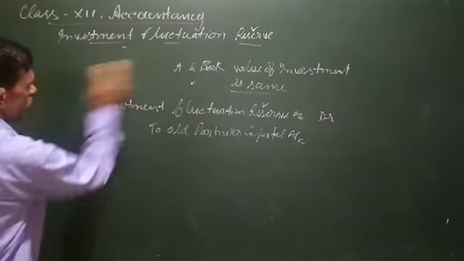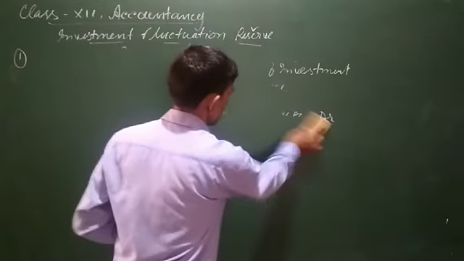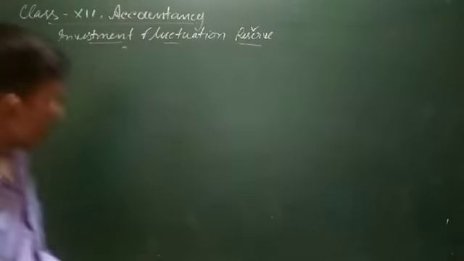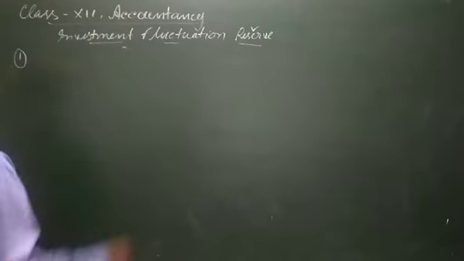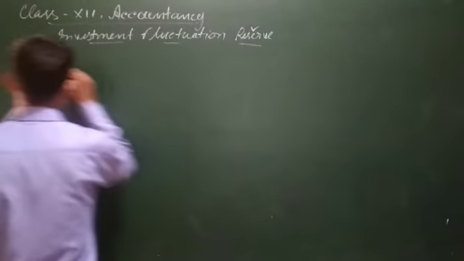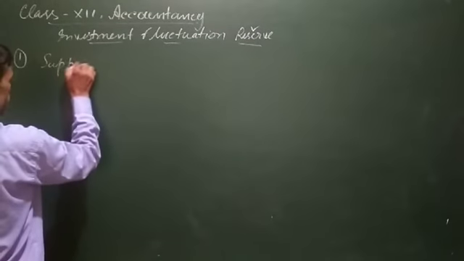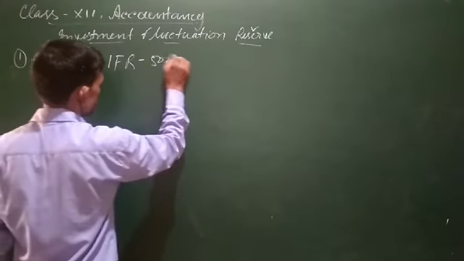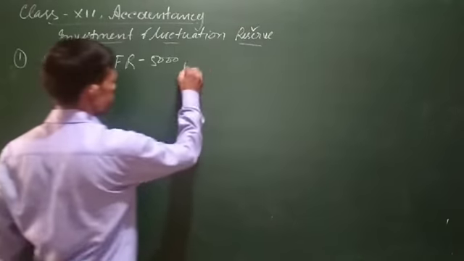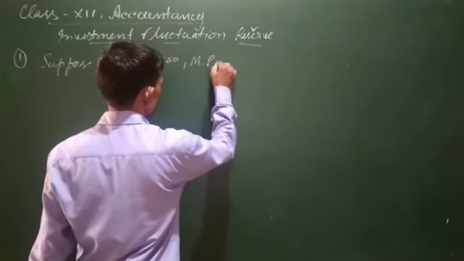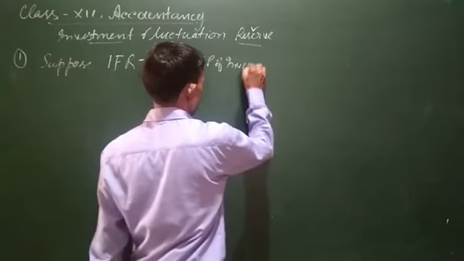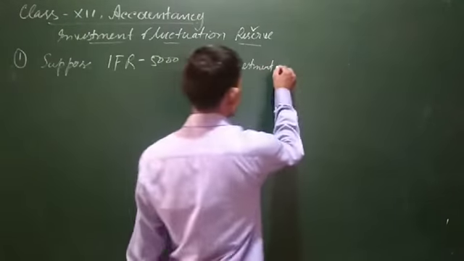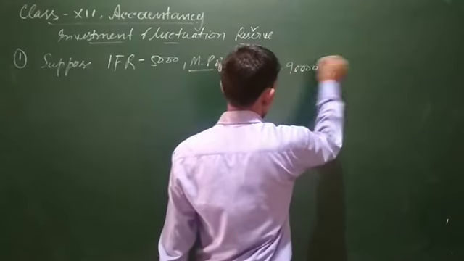Now, assuming that the book value of investment changes, let us first of all also assume with amounts. Suppose investment fluctuation reserve balance is 5,000, and the market price of investment is 90,000.